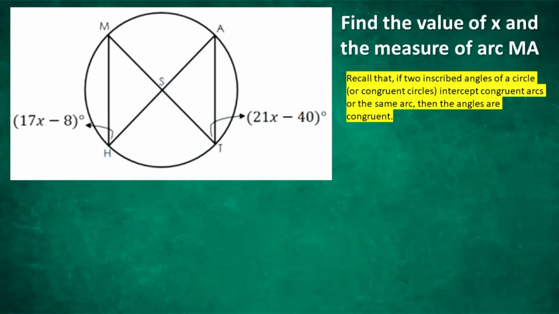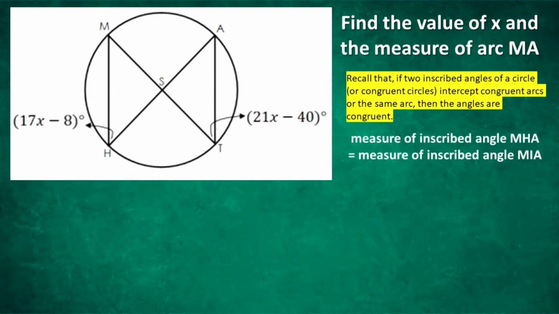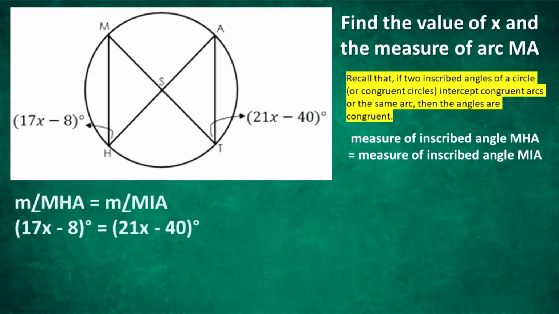Illustrative example number 4. Find the value of x and the measure of arc MA. Recall that if two inscribed angles of a circle or congruent circles intersect congruent arcs or the same arc, then the angles are congruent. In this case, the measure of inscribed angle MHA is equal to the measure of inscribed angle MIA. First thing to do is to find x.